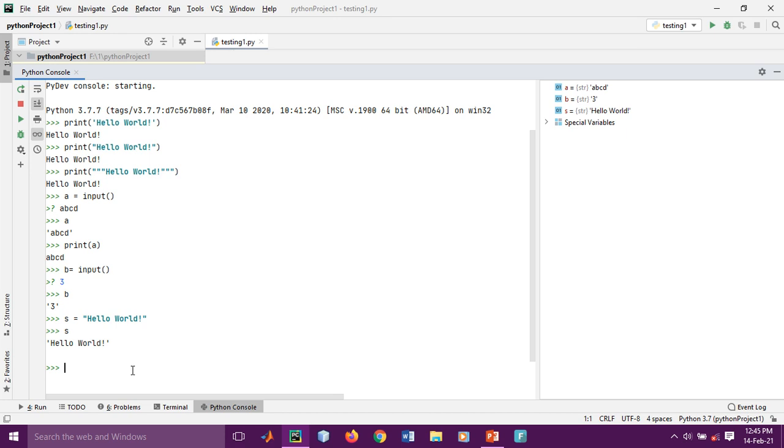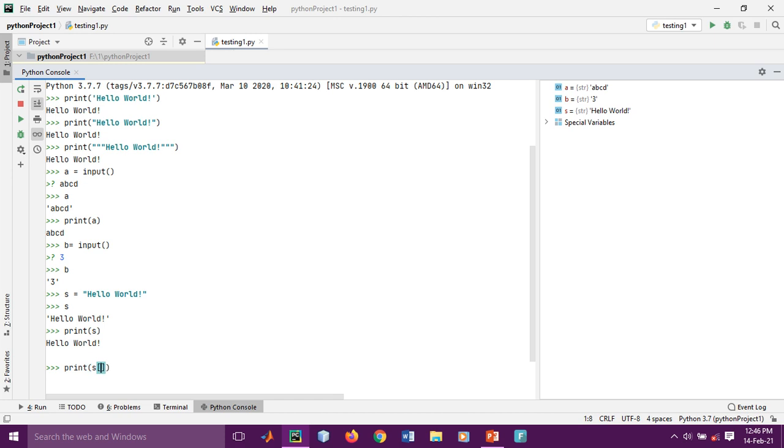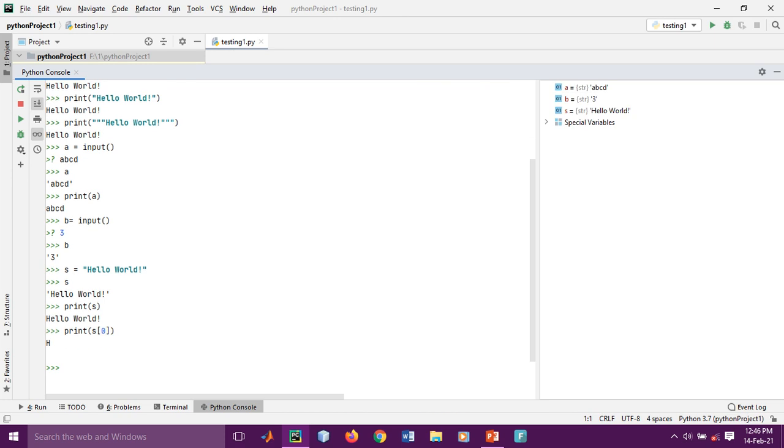In Python, a string starts from index 0, not 1. In some programming languages, the starting index is 1, but in Python it starts from 0. Just to show it, if you want to see a particular index, suppose the starting index, it will print h, the first letter, which starts from 0.